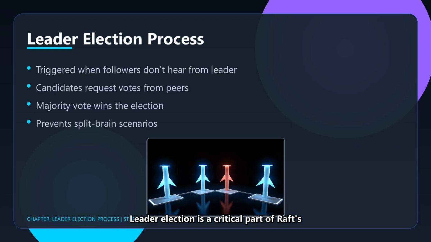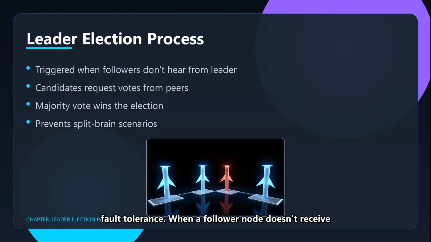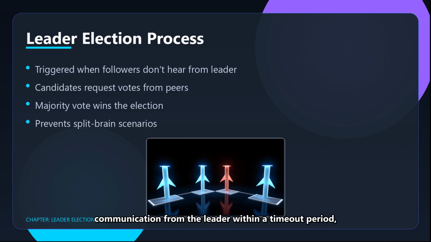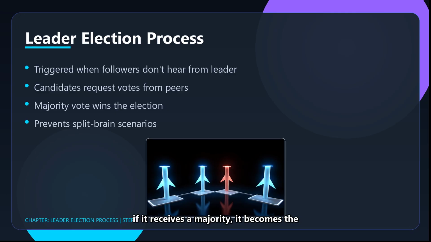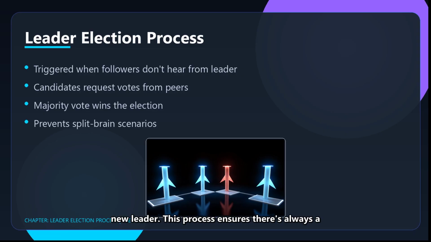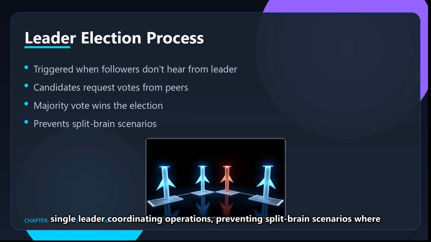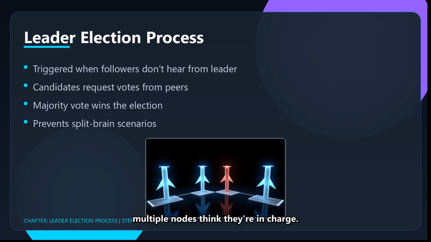Leader election is a critical part of Raft's fault tolerance. When a follower node doesn't receive communication from the leader within a timeout period, it becomes a candidate and initiates an election. The candidate requests votes from its peers, and if it receives a majority, it becomes the new leader. This process ensures there's always a single leader coordinating operations, preventing split-brain scenarios where multiple nodes think they're in charge.